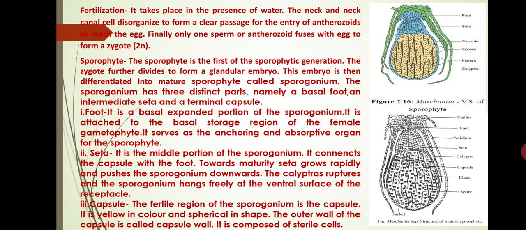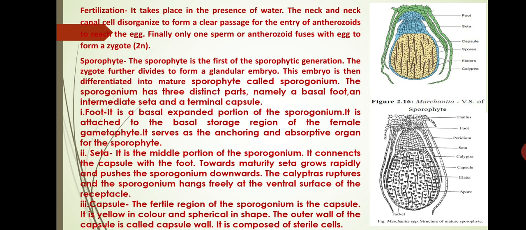First we discuss the foot. Foot is the basal expanded portion of the sporogonium. It is attached to the basal storage region of the female gametophyte. It serves as the anchoring and absorptive organ for the sporophyte.